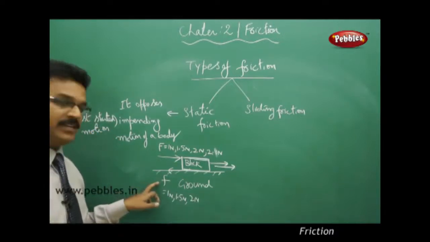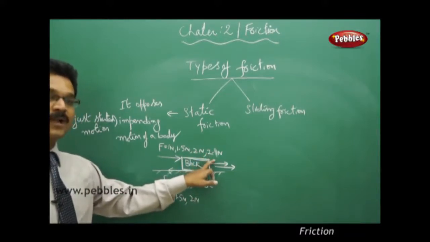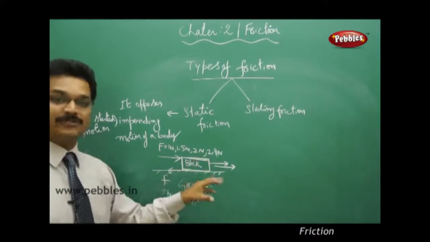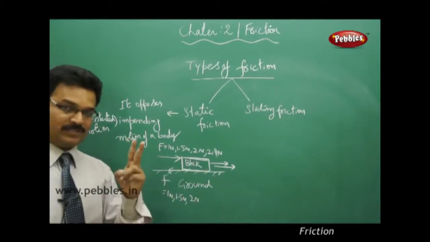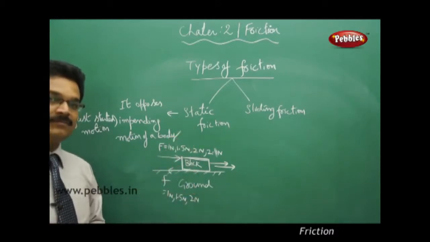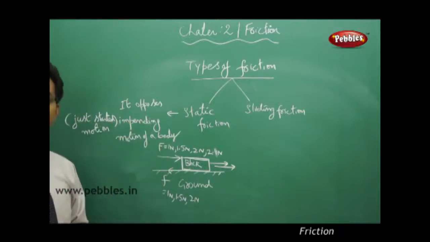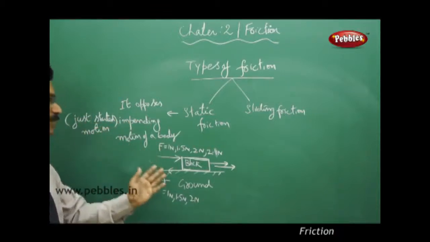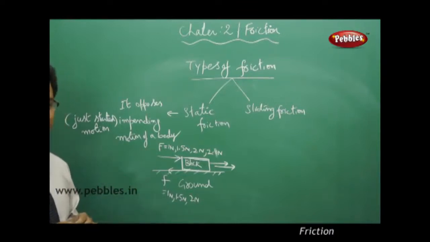So the static friction exists as soon as the 2.1 Newton force is applied and the block just starts its motion. At that moment, the friction acting is static friction. So you can take it two ways: one, static friction is the friction when the body is at rest; two, static friction is a friction which opposes the impending motion of a body, the just-started motion of a body. Yes, you understand static friction.